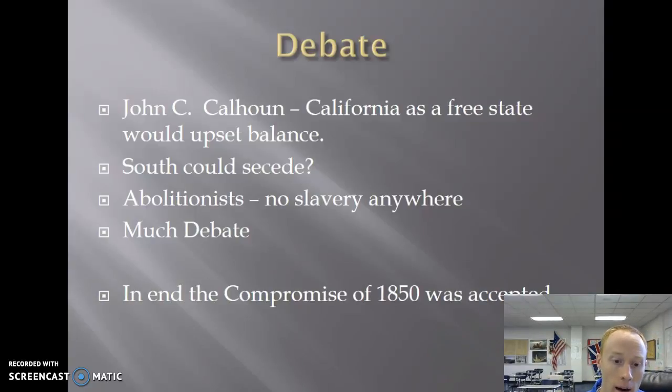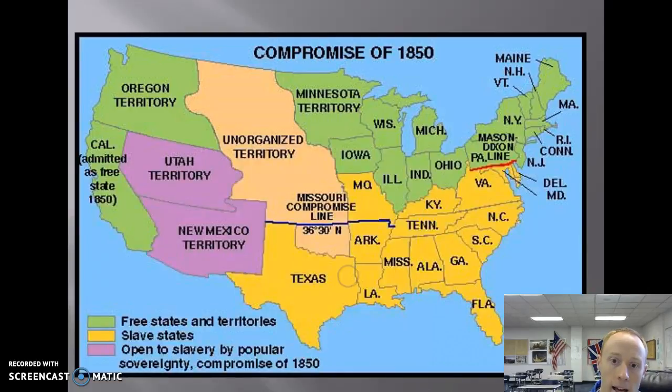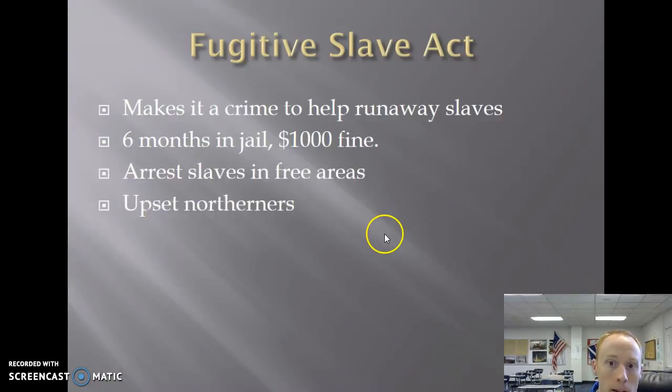In the end, through the pushing of Stephen Douglas and Henry Clay, the Compromise of 1850 was pushed through and accepted. And it does exactly what I said earlier. It's going to add California, Utah, and New Mexico as popular sovereignty areas. And then they have this Fugitive Slave Law.